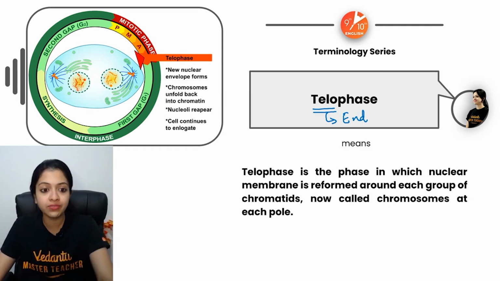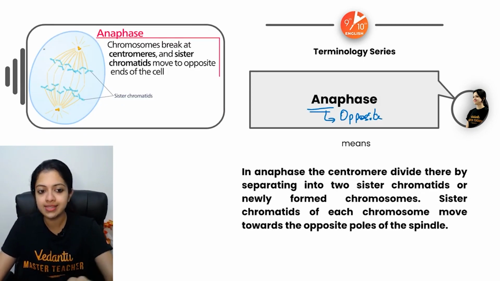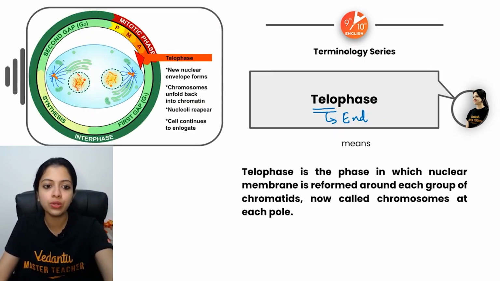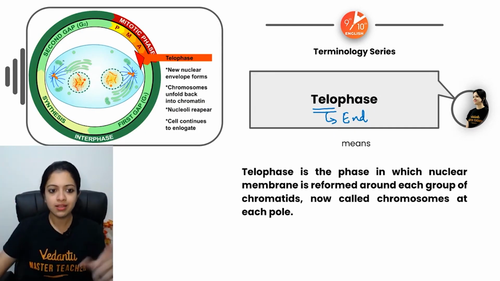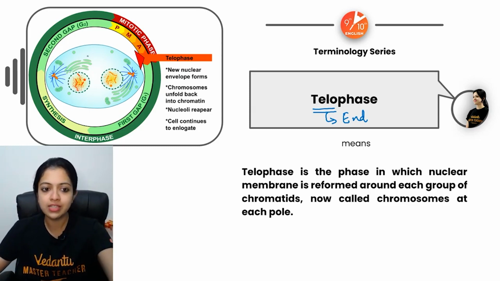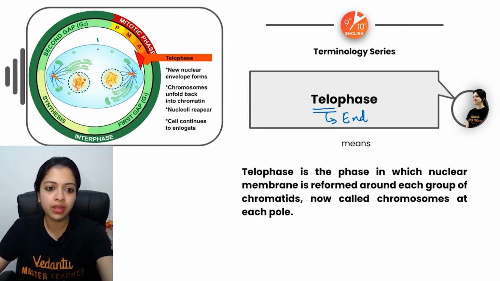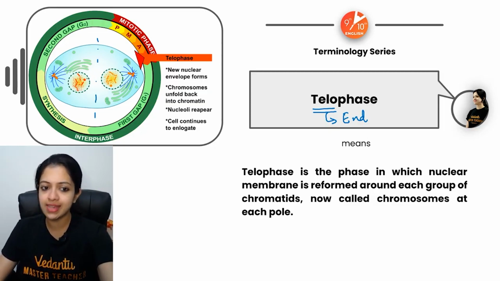As you know, in the case of anaphase, what happened? Look at that, they have moved towards opposite poles. We are turning the image a little bit so that it's more visible to you. All right, so this is the equatorial plate, and the sister chromatids have moved to the opposite poles, as we know.